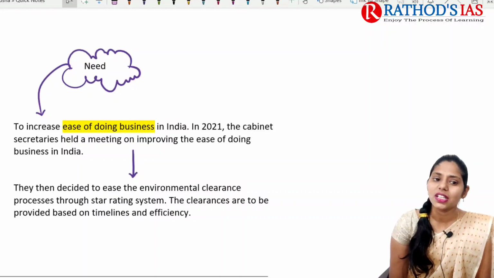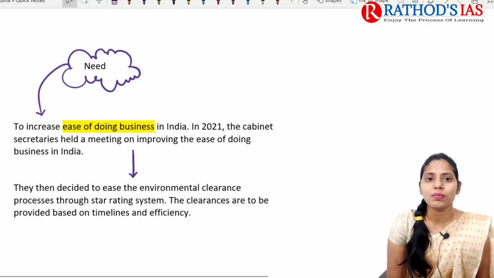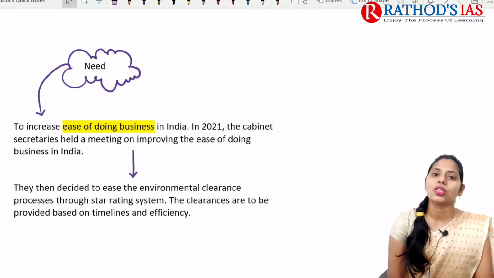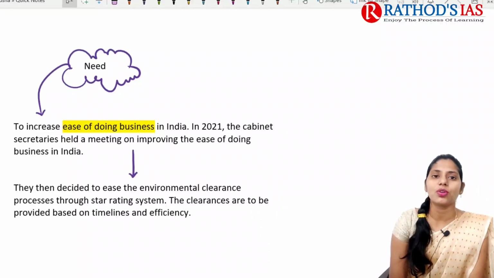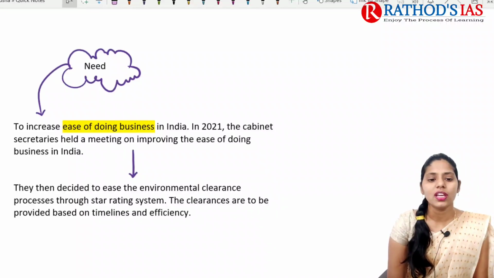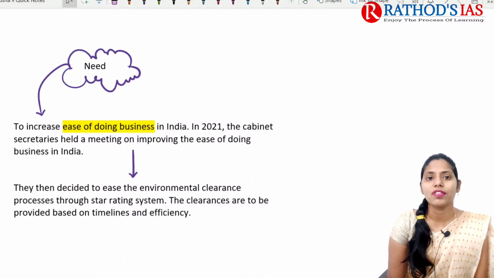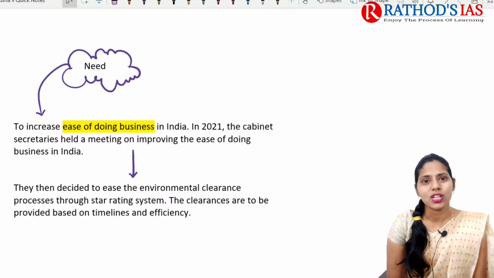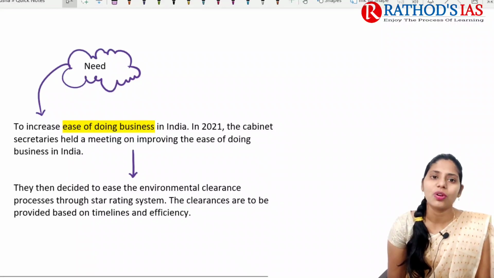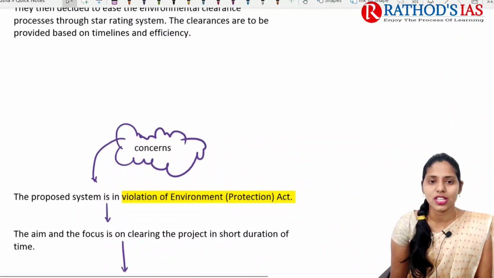So what is the need here? The need here is that when we want to improve our ease of doing business, this type of system is very much necessary. These early clearances will also be helpful for completion of projects in less time, and that will also increase our efficiency as well.